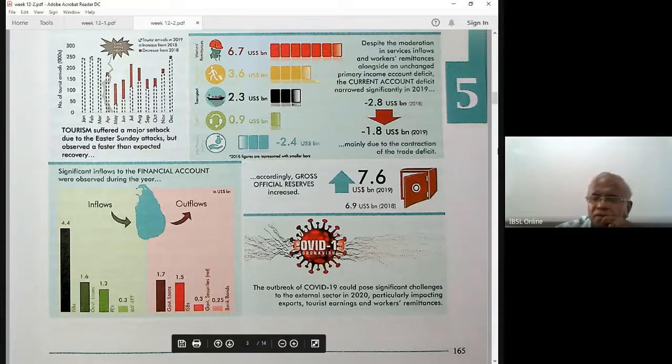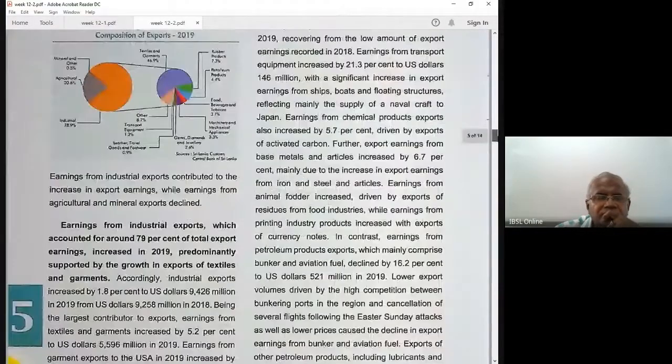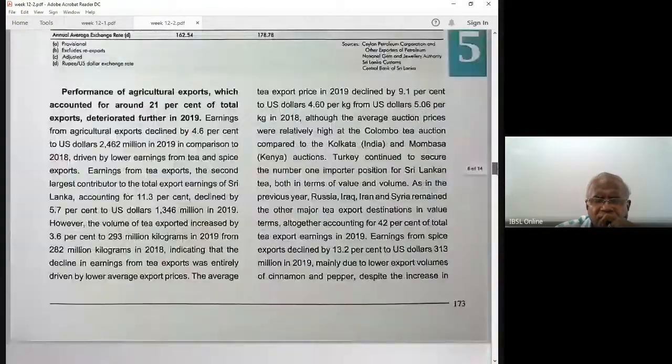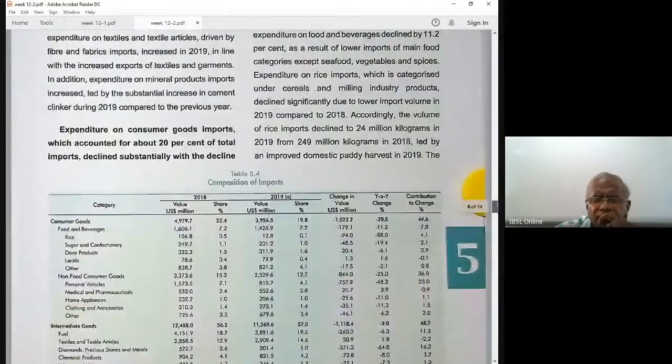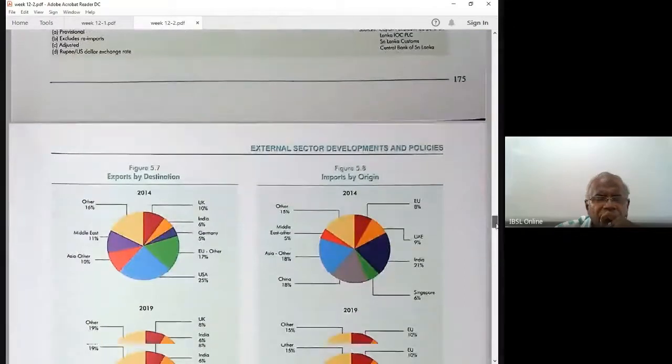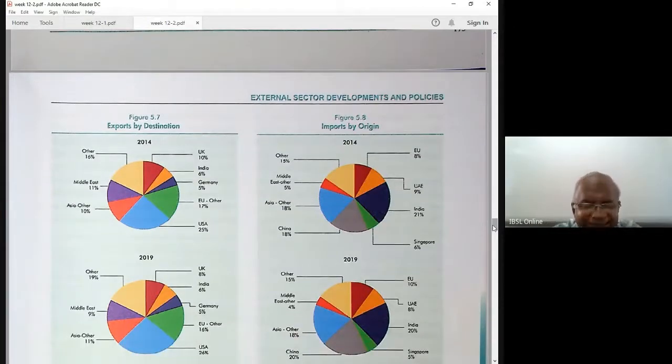That's all, no? Then we come to this next table, reserves. Now again, that's an important point to know: the direction of trade. Now this table is very important. You can see direction of trade by countries, 2014 and 2019, right? What has happened to exports? Who are our major trade partners in exports? Who are our major trade partners in imports? You can see this diagram.